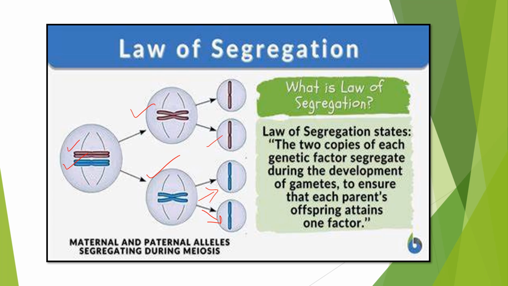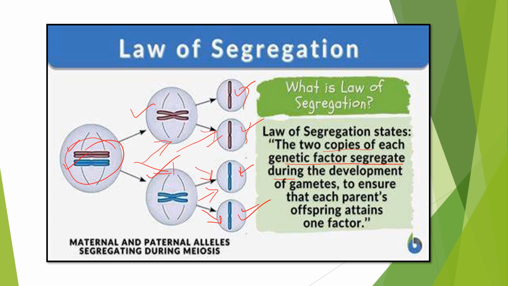Of course a homozygous parent produces all gametes that are similar, while a heterozygous will produce two kinds of gametes. If it is homozygous, it would have produced only one kind of gametes, but as they are heterozygous, we can see that two kinds of gametes are produced, having one allele in equal proportion. That is, the two copies of each genetic factor segregate during the development of the gamete. So they are separating during the formation of a gamete.